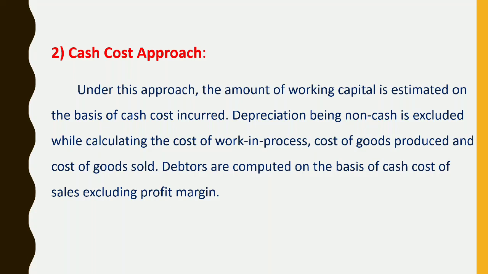In the same manner, debtors are computed on the basis of cash cost of sales excluding profit margin. So in short, in the cash cost approach we have to exclude depreciation because it is a non-cash item, and in calculation of debtors we have to exclude the profit margin.